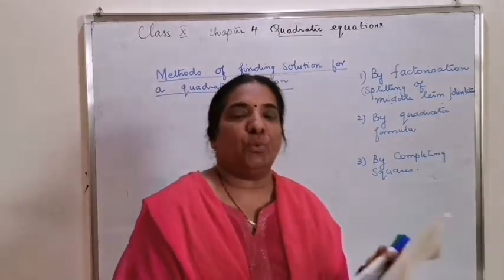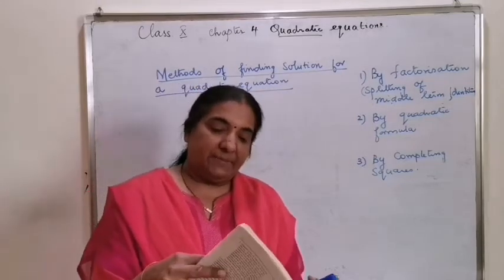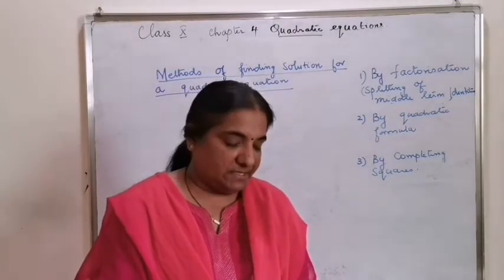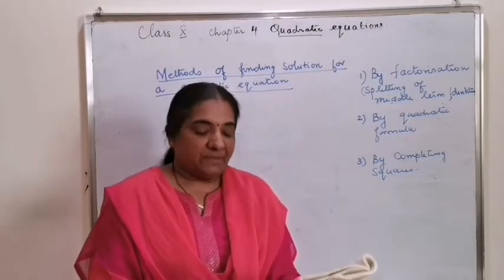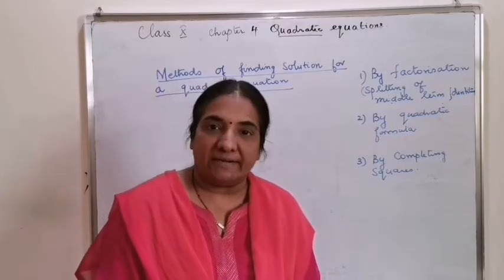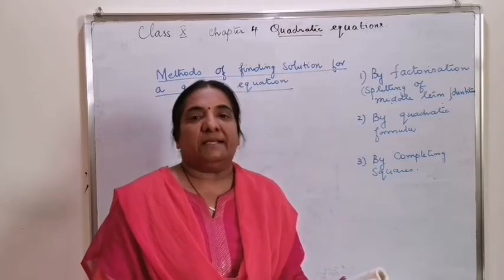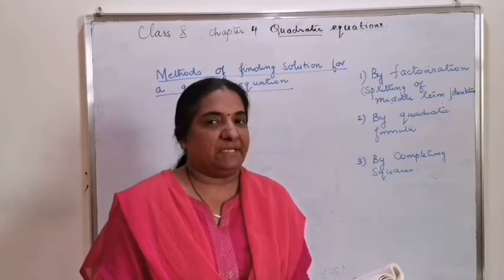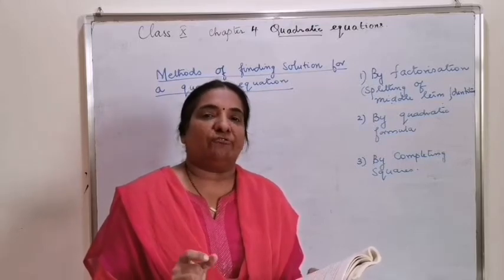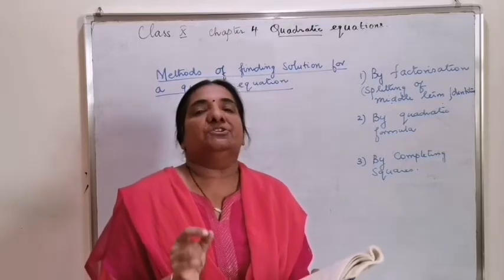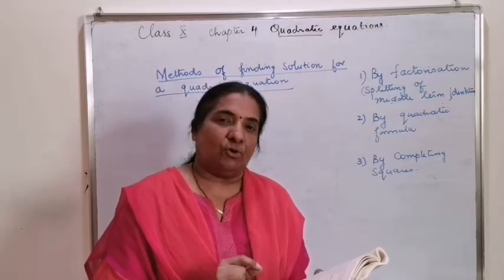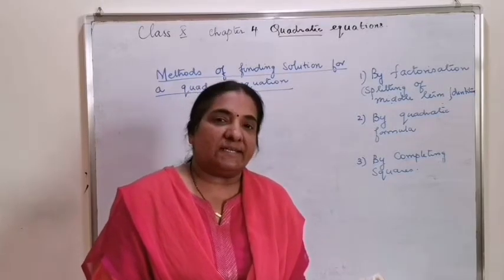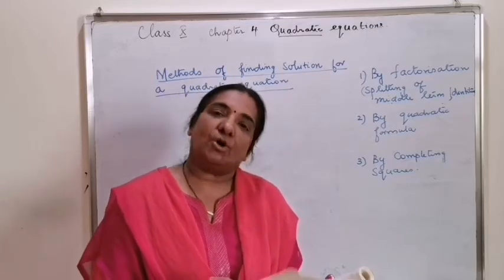Exercise 4.1, page number 73, question number 1 is just to check out whether the given equations are quadratic or not. The condition of quadratic equation is a term, that means the coefficient of x square term should be present, or there should be x square term, the constant or x term is optional.